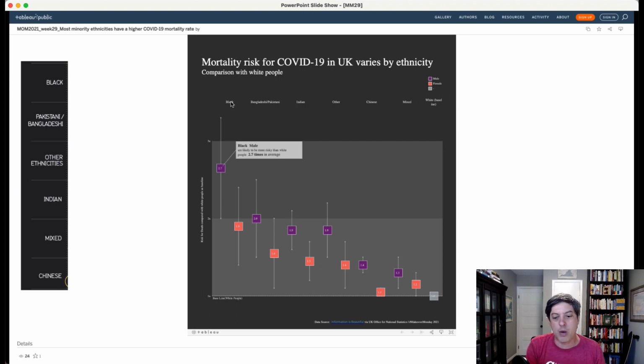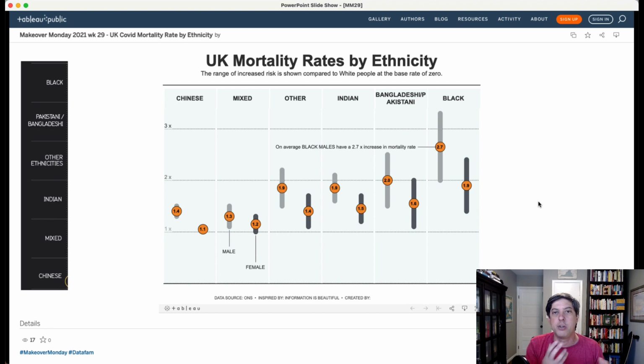But also notice here that we appear to at least be sorting these groups based on the value for men as they go down from left to right. Let's look at another visualization. As you can see, there wasn't a lot of variation in this particular week's visualization, but again, these are basically remaking the same visualization, using the same baseline, that white people are the baseline, and not even presenting them here, that white people are the base rate.